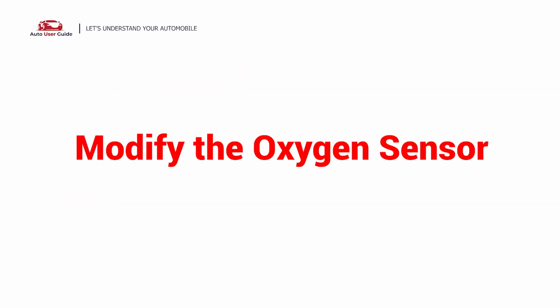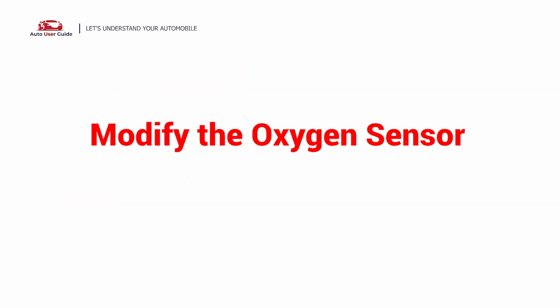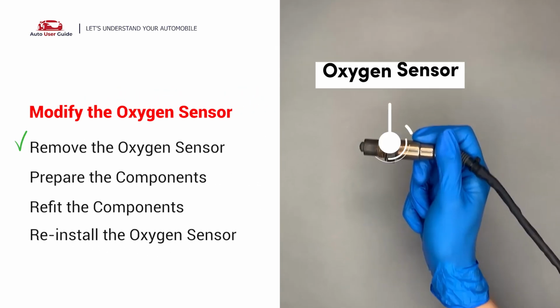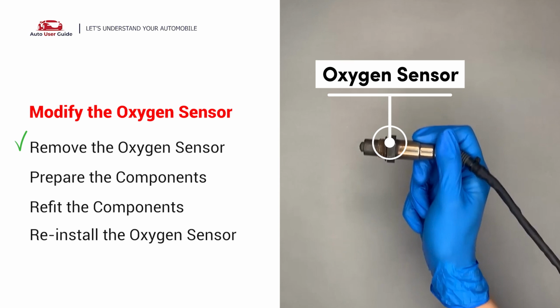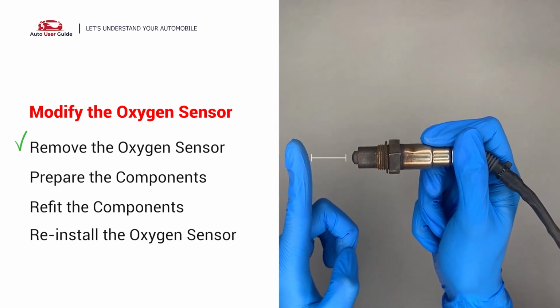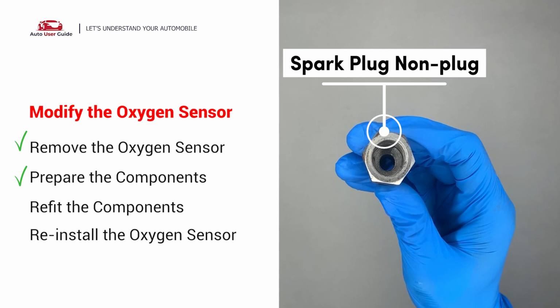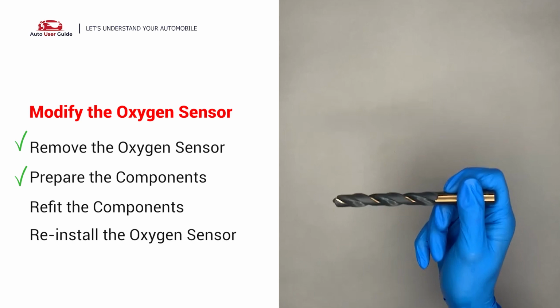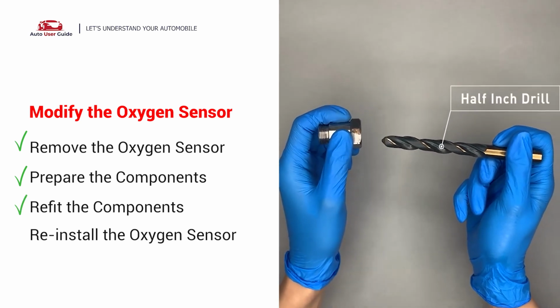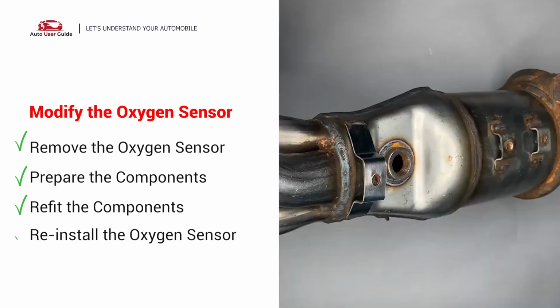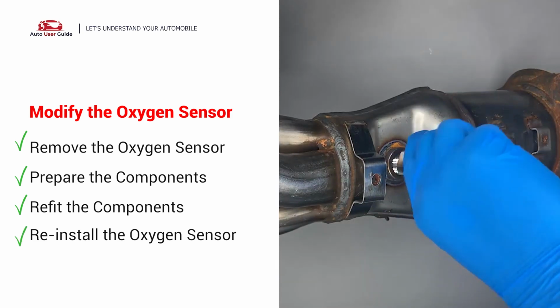Modify the oxygen sensor. You can remove the oxygen sensor from the converter and fix P0430 by putting extra space between the sensor and the converter. And now getting the spark plug non-fouler, it has enough space to fit into the oxygen sensor, and then use a half-inch drill to refit it. By doing this, put them together and put back on the catalytic converter.